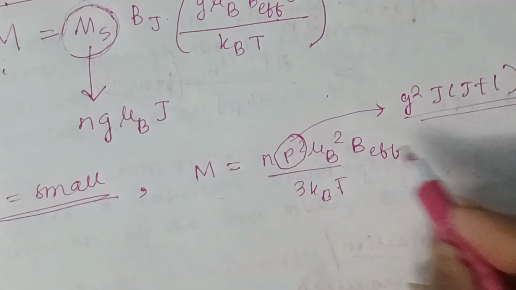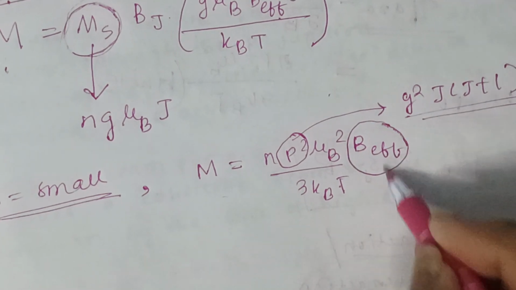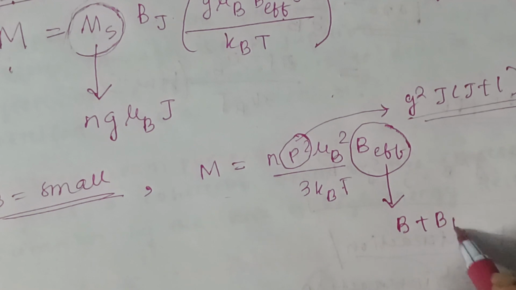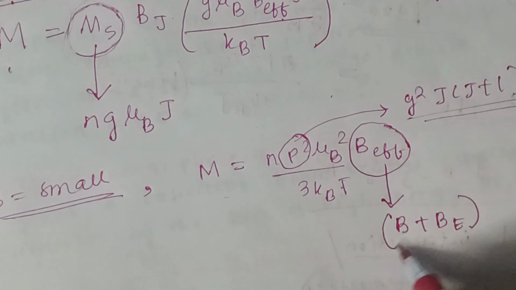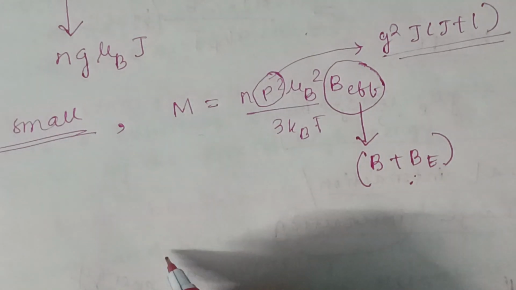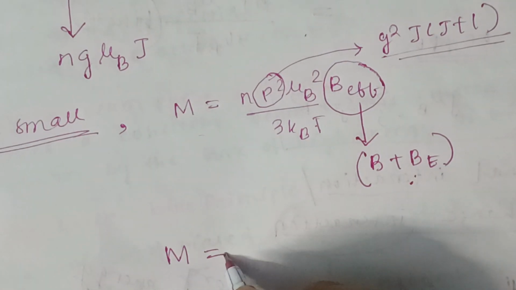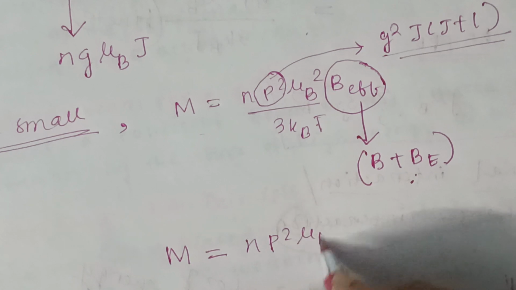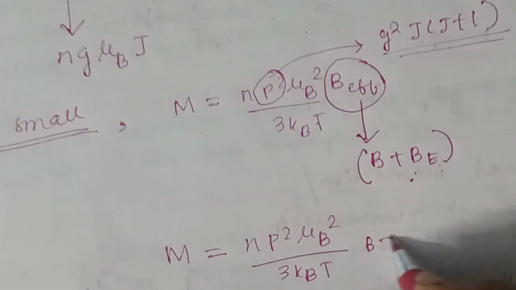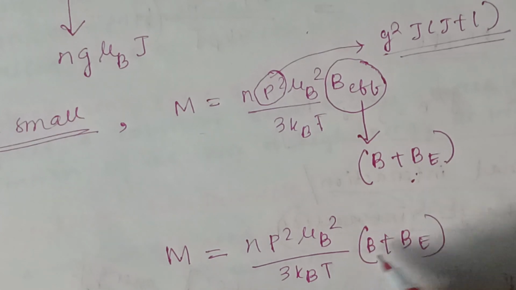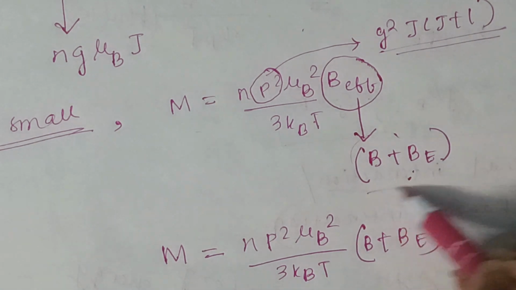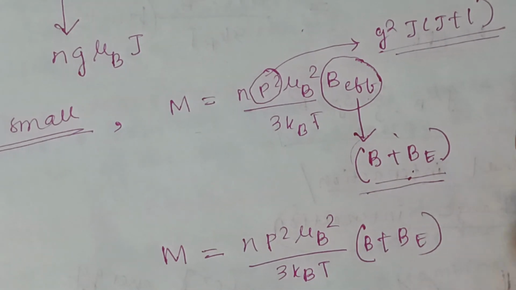Instead of B effective we can put B plus B_E, where B_E is the molecular field.